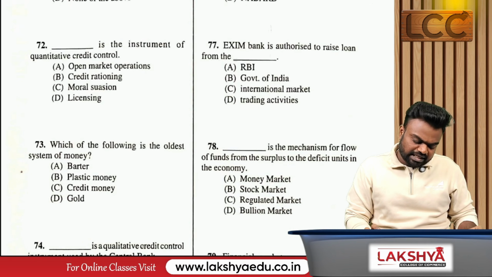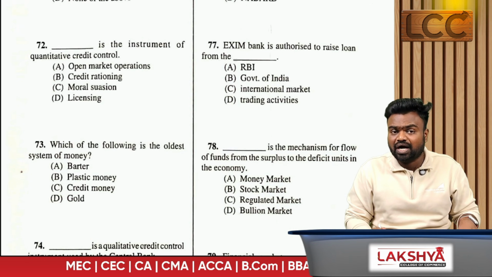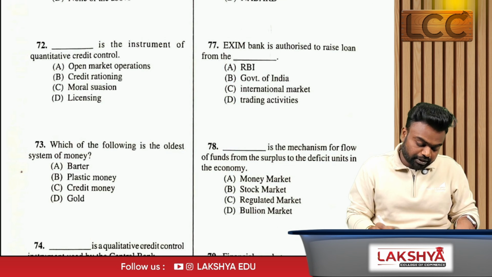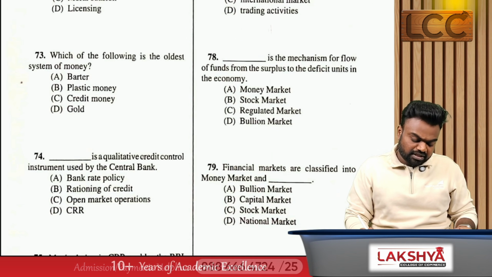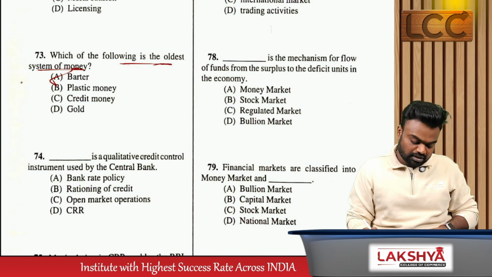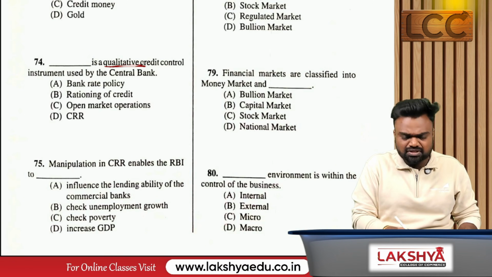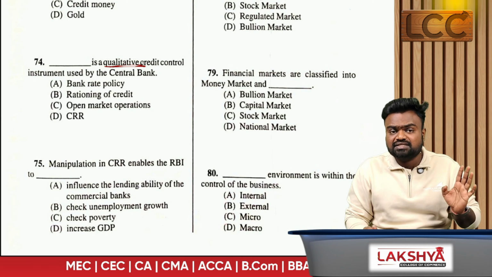The dash is the instrument of quantitative. They ask about the quantitative. So in case of quantitative, open market operations is the correct answer. And 73, which of the following is the oldest system of money? That is the barter system. Dash is the qualitative. So two questions come from the same concept. One is the qualitative, the other one is the quantitative.